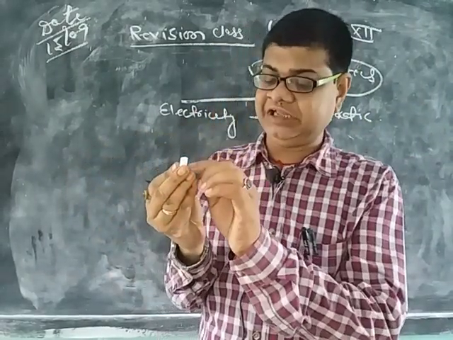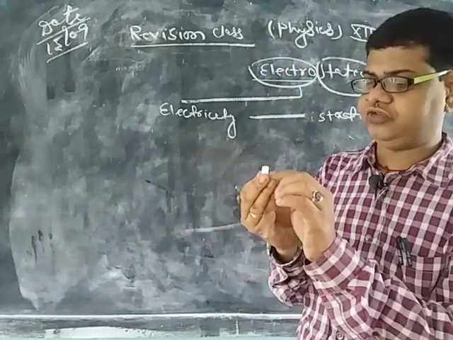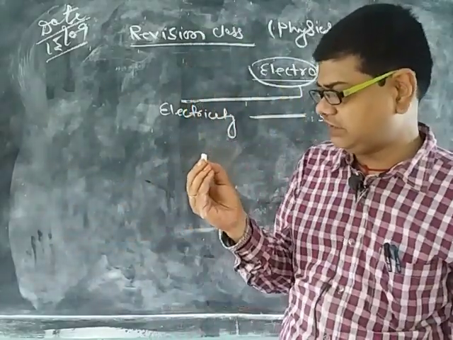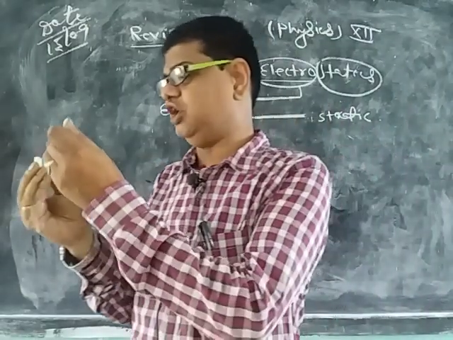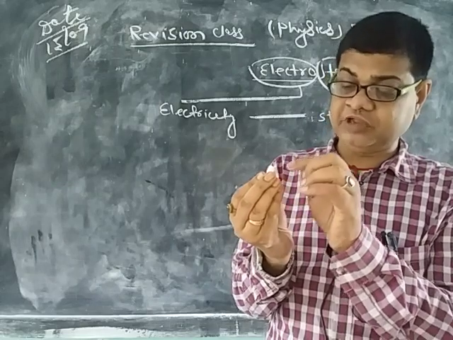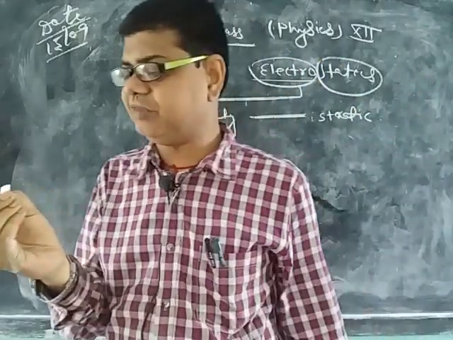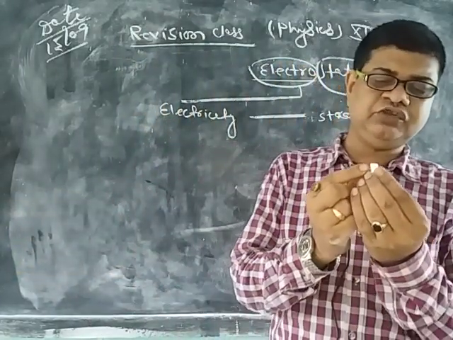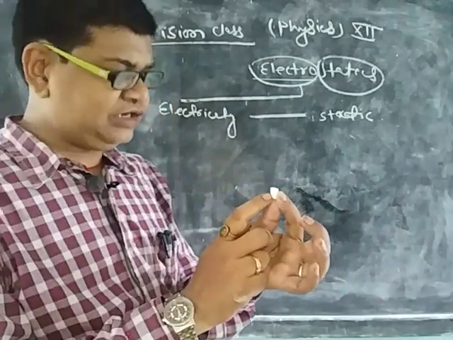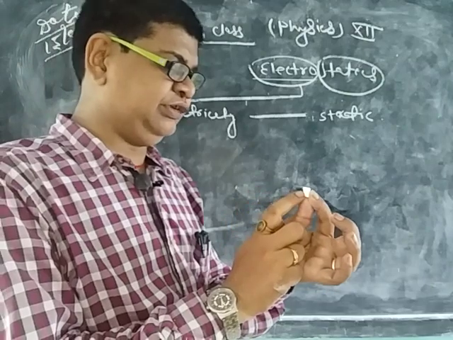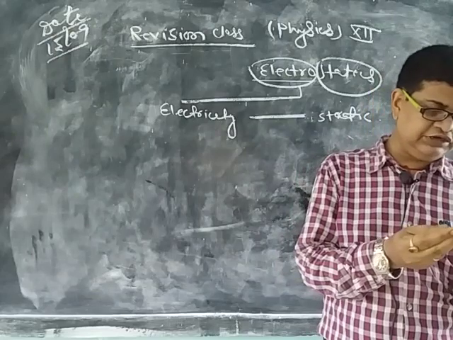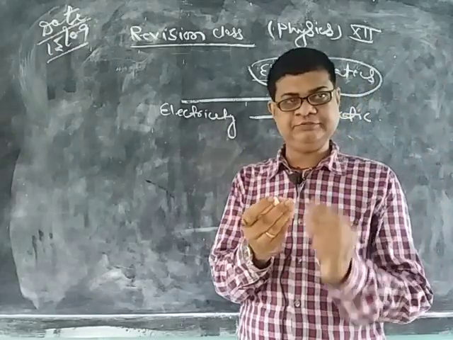The body which accepts electrons gets negatively charged and its mass slightly increases, because it gets electrons. And the body which loses electrons gets positively charged and its mass slightly decreases. So charge is related with mass. Okay.